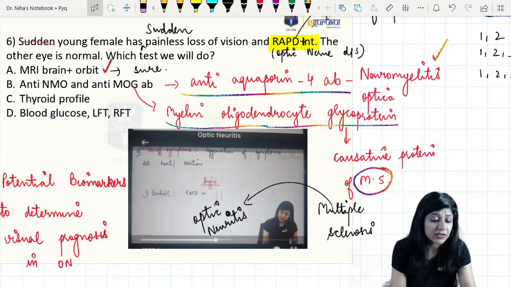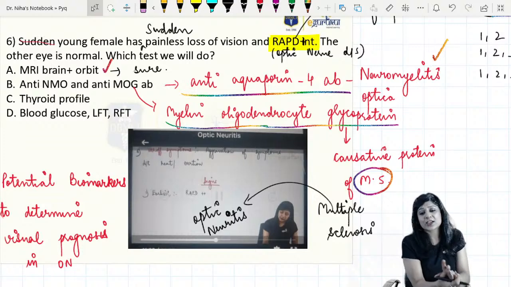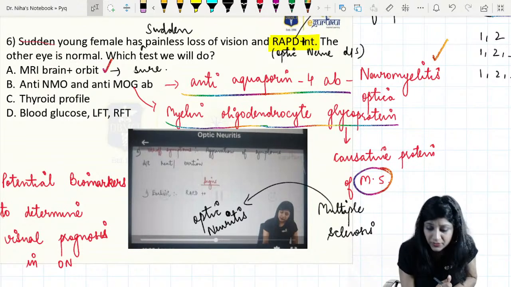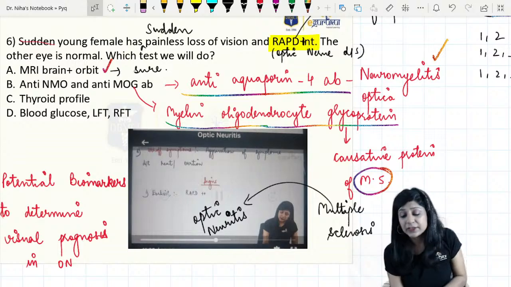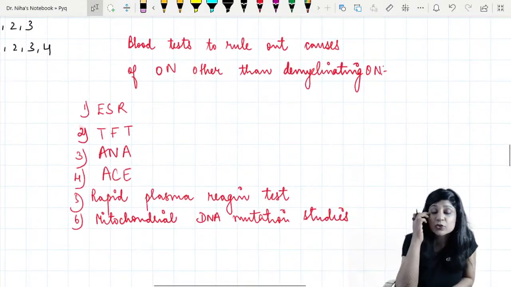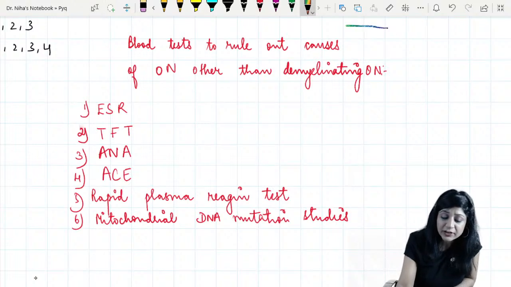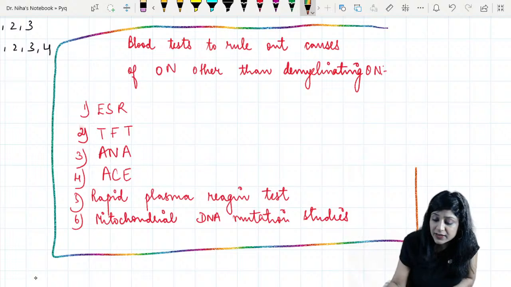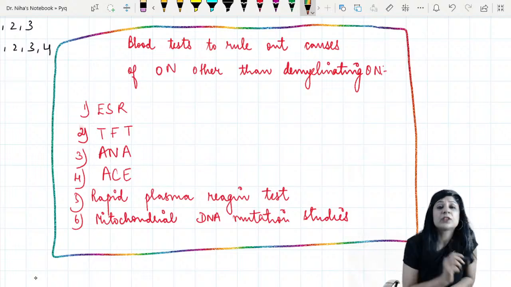Now what do you think? Should we do thyroid profile? We were having a discussion about the thyroid profile. Actually, thyroid can also lead to compressive optic neuropathy, right? And there is a common dictum, I found out all the tests that you should do in a patient of optic neuritis.